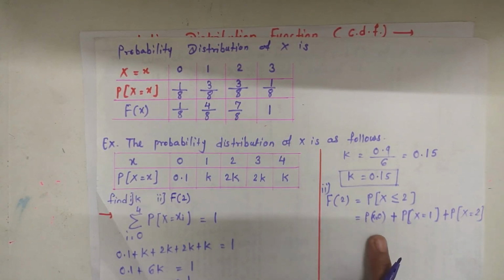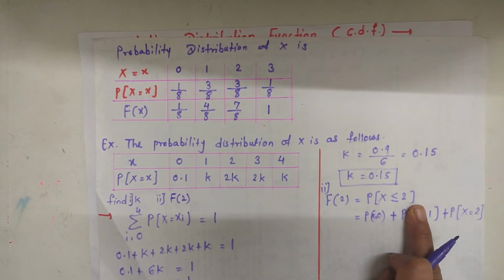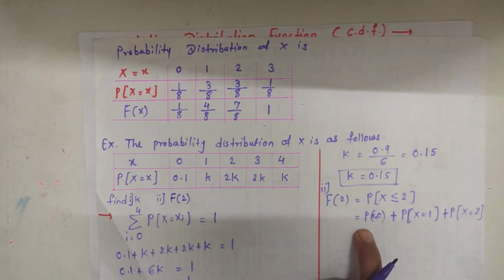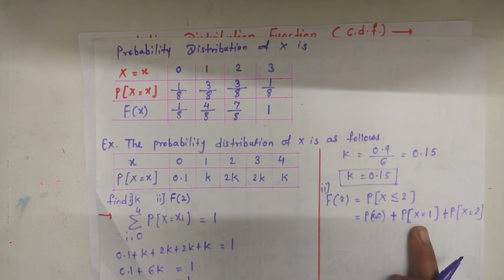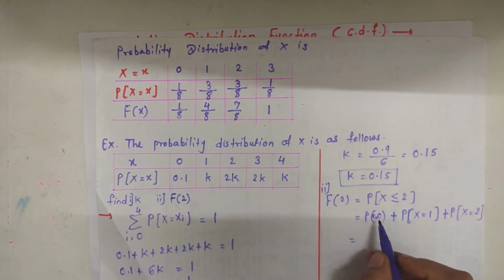F of 2 means the sum of probabilities up to 2. So the first probability x equal to 0 plus probability x equal to 1 plus probability x equal to 2.